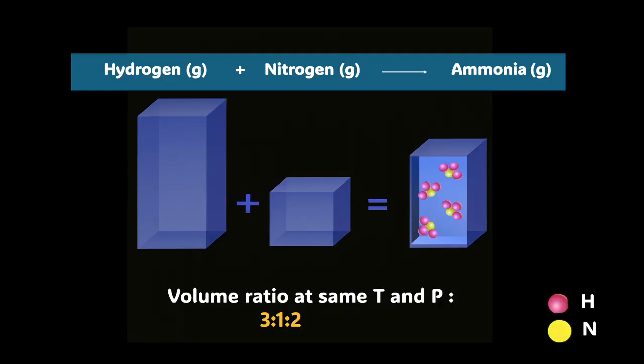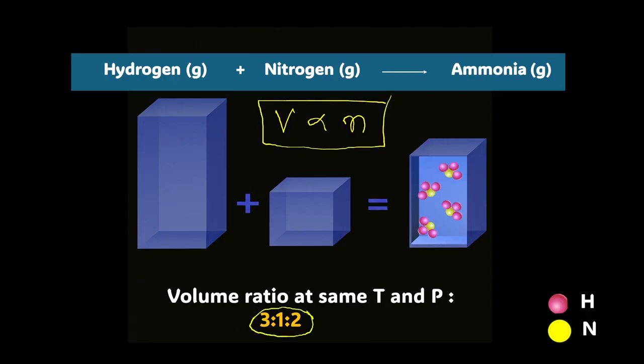I hope you could do it. We know volume is proportional to the number of molecules as per Avogadro's law. So if the volume ratio is 3:1:2, so is the molecular ratio. Now the number of molecules of ammonia is 4, which is just double of 2.